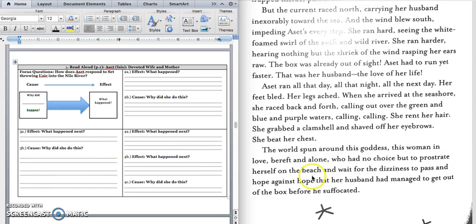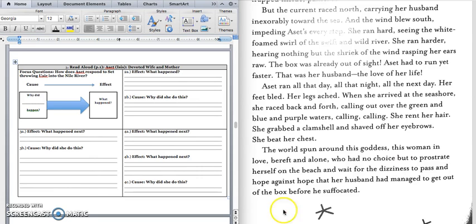Aset had no choice but to prostrate herself on the beach and wait for the dizziness to pass, and hope against hope that her husband had managed to get out of the box before he suffocated. Press pause to write down your answer in 4B and play when you're ready for 4C.